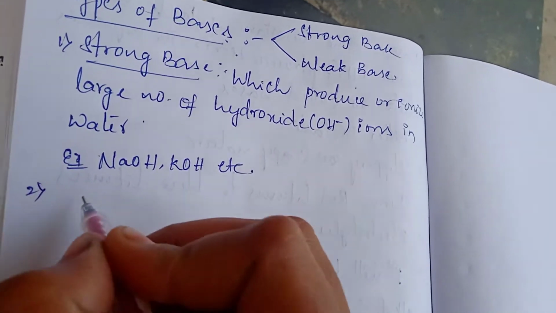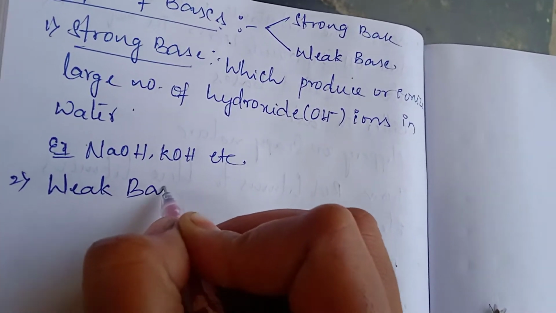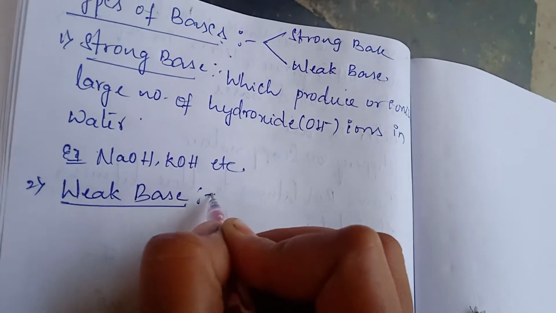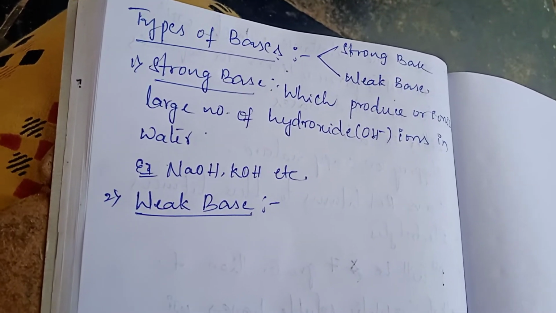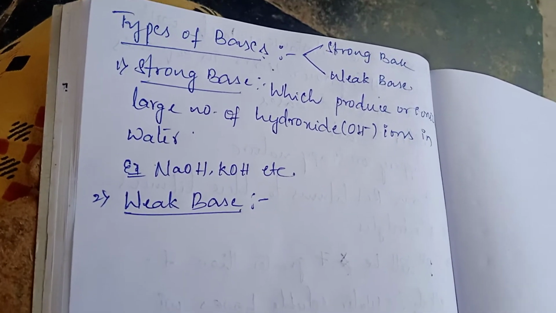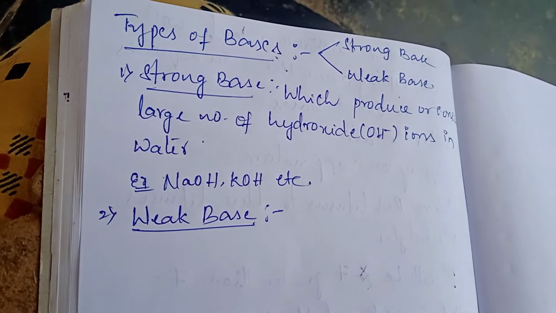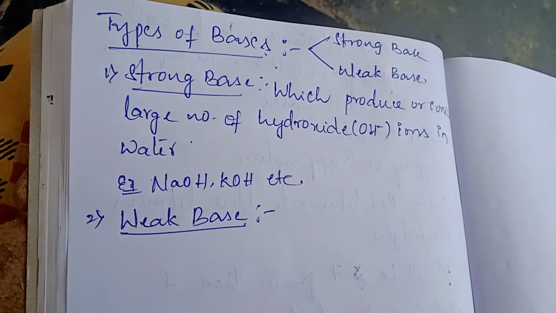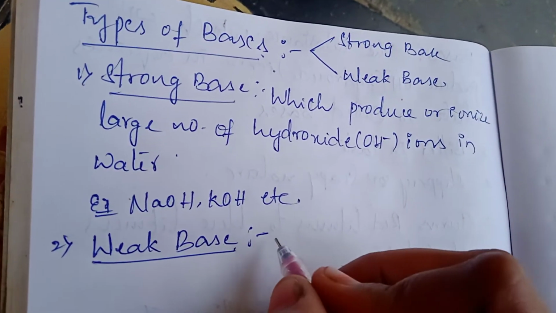Next, let us discuss about weak bases. What is the meaning of weak base? Weak bases are opposite to strong base. Strong base means which will produce maximum amount of hydroxide ions in water. Weak base means bases which will produce minimum amount of OH minus ions.